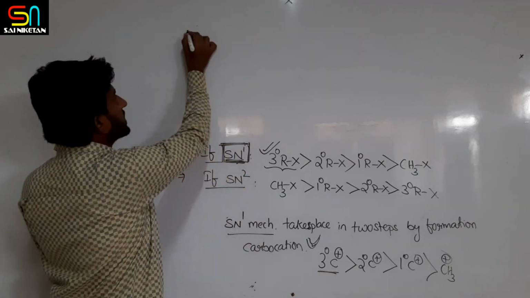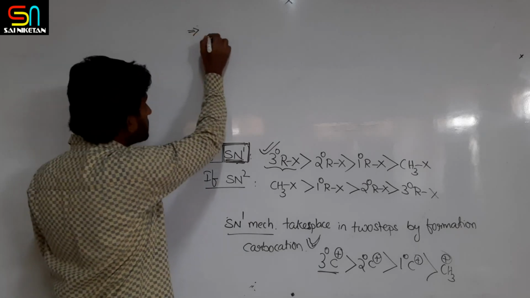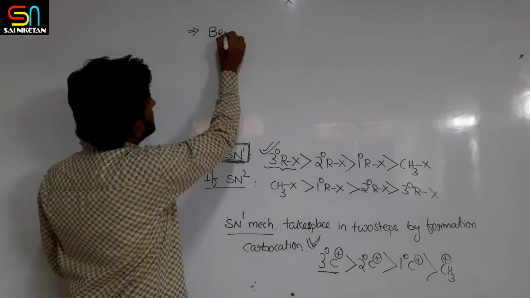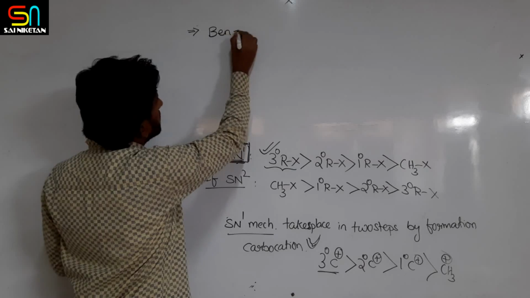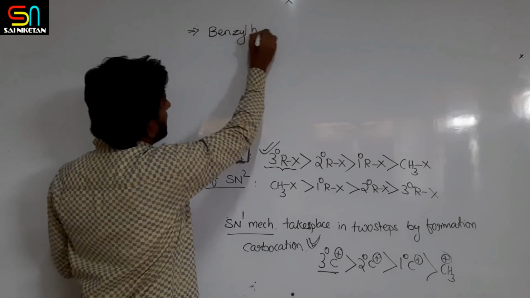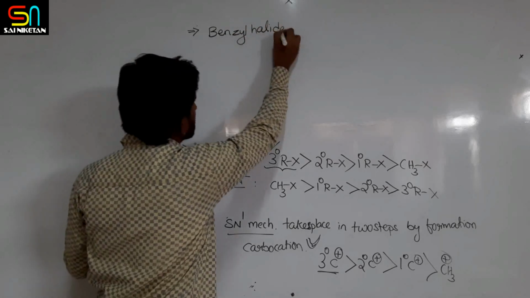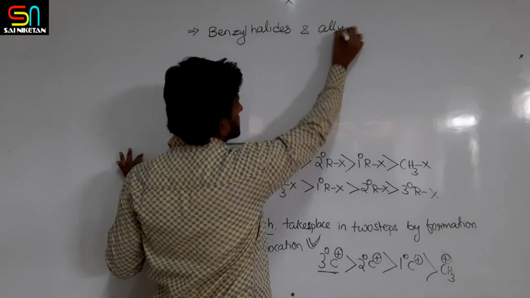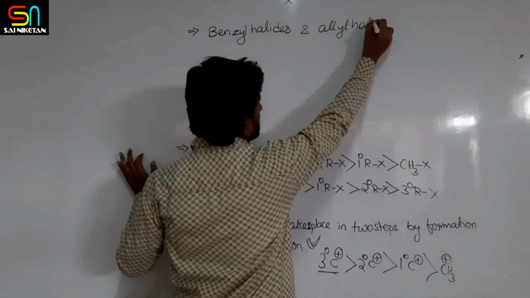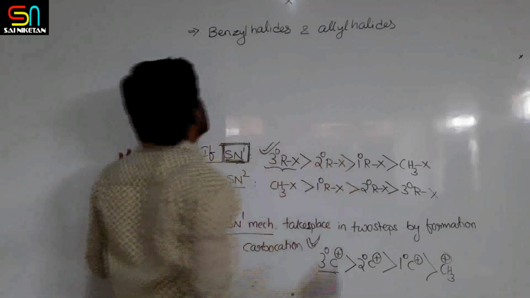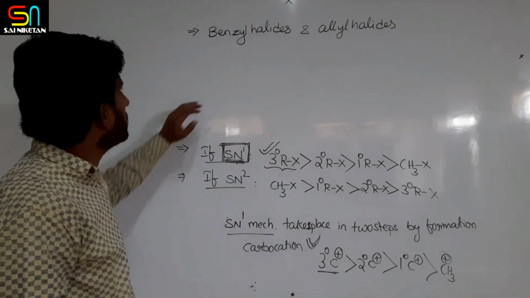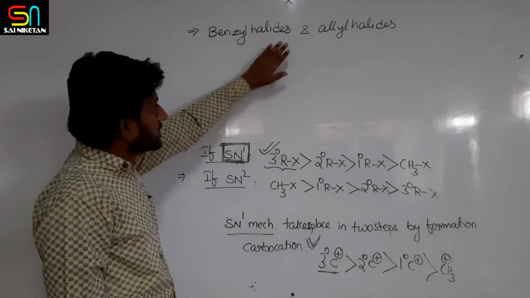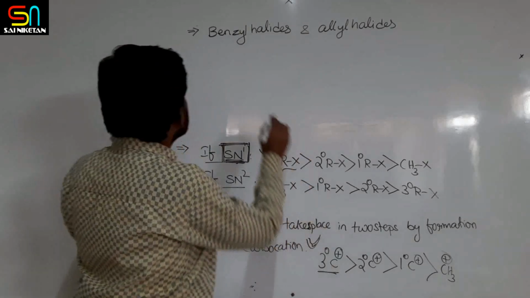Let us consider the case with benzyl halides and allyl halides, or benzylic and allylic halides. What is a benzylic halide?